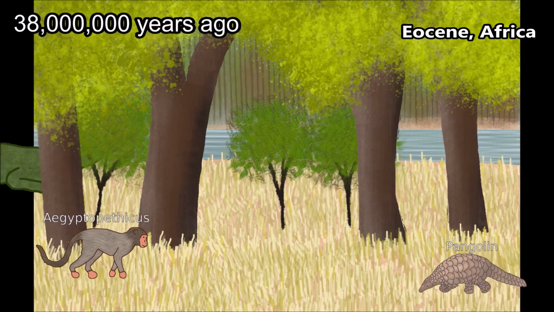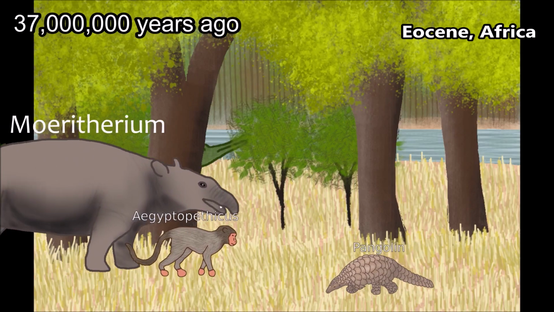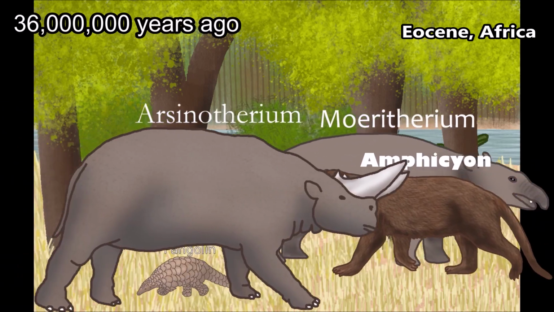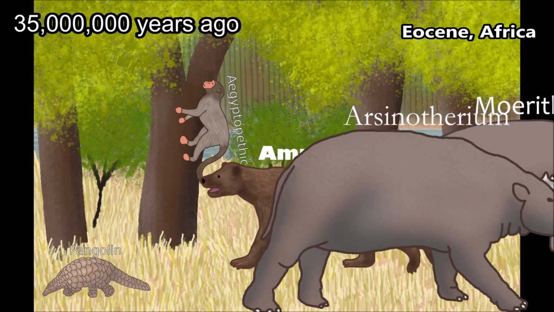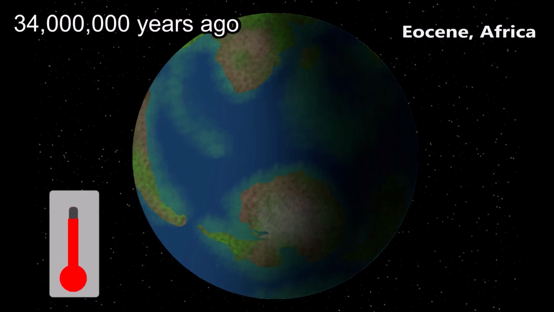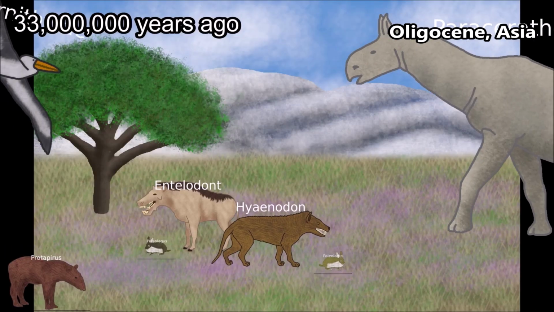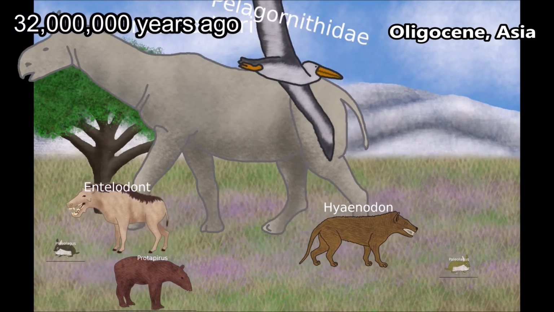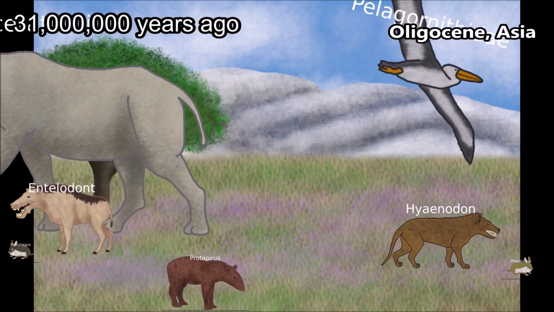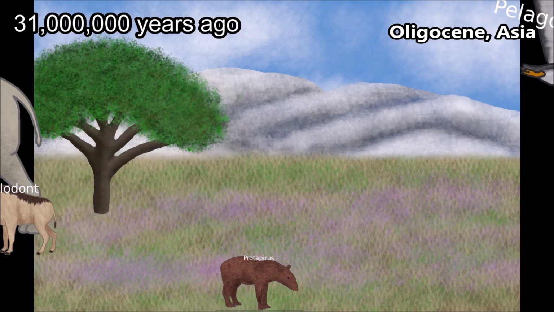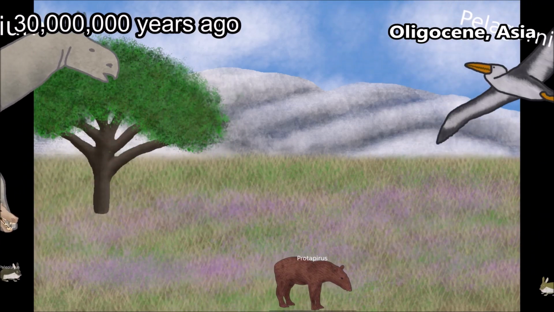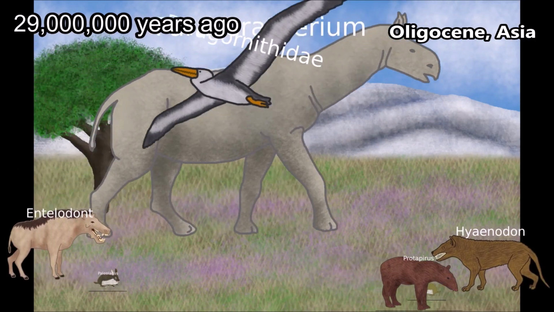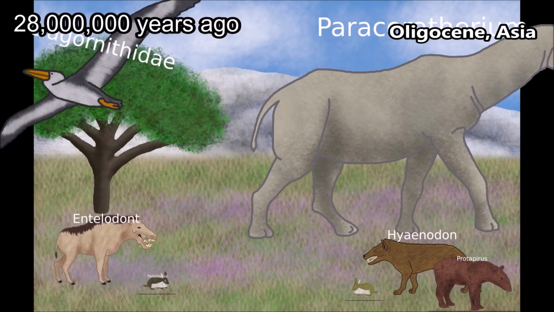As the Earth continued to cool towards the end of the Eocene and into the Oligocene, many of the dense forests began to give way to grasslands. As the Oligocene began, glaciers formed in Antarctica, which would last for millions of years. In Asia, the largest land mammal to ever live, Paraceratherium, lived during the Oligocene. Weighing as much as 4 modern elephants, it was actually more closely related to rhinos.